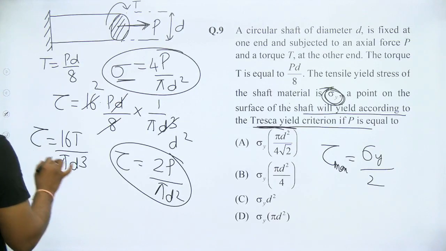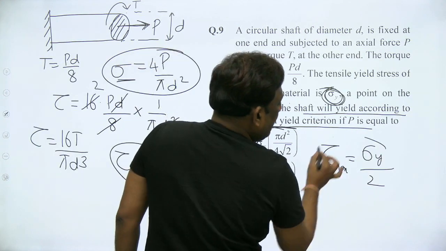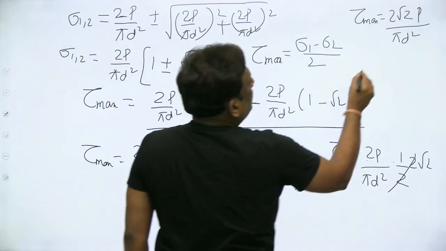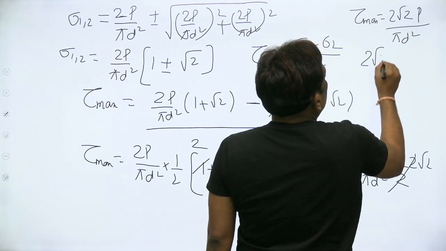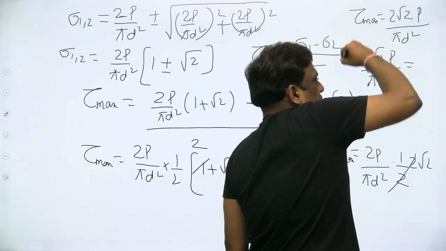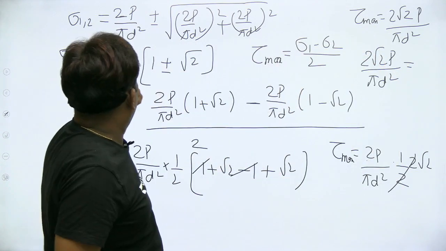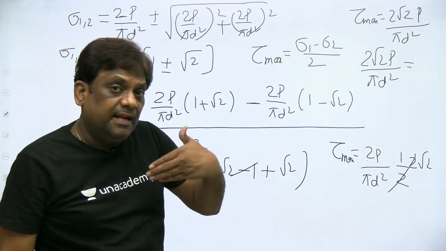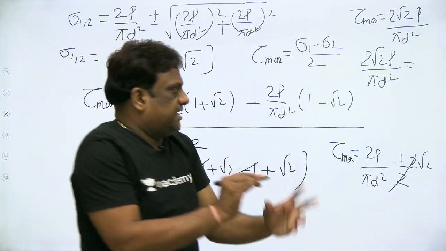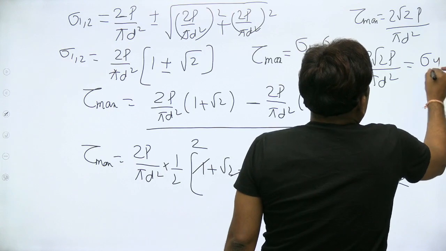But in the problem it is given, according to yielding, the limiting maximum shear stress is sigma y by 2. Equate this shear stress, according to the maximum shear stress theory, to sigma y by 2.